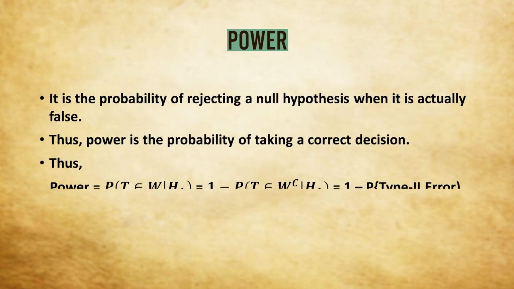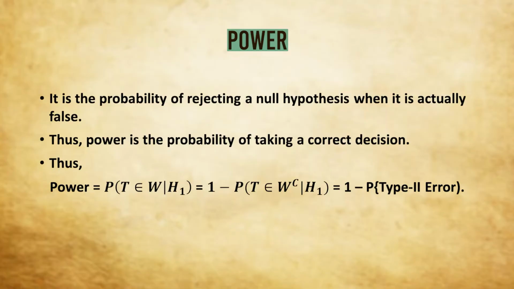Power. The power is the probability of rejecting a null hypothesis when it is actually false. So power will be the probability that T belongs to W, the critical region, given H1. That is, T belongs to the critical region when the alternative hypothesis is true.